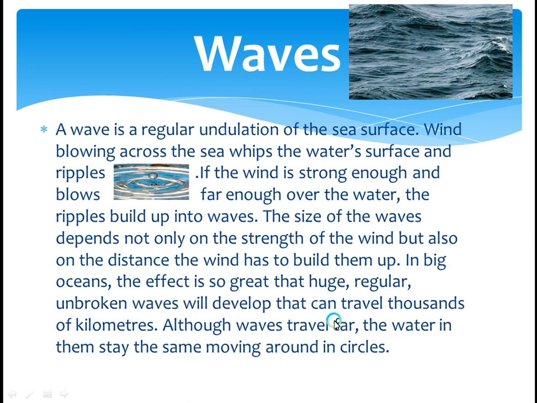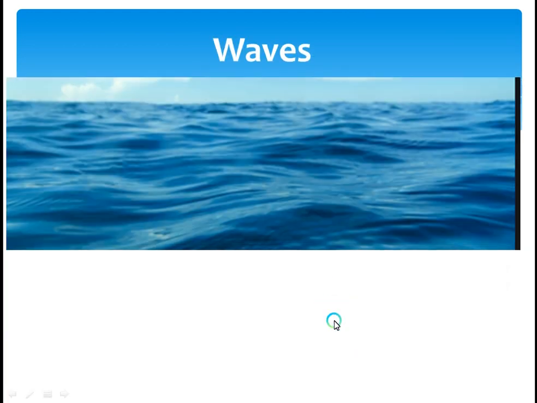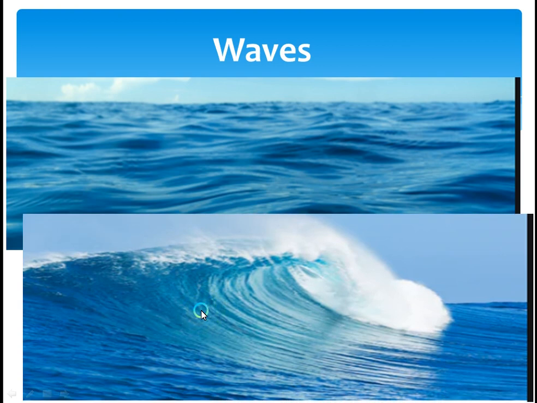If you have been to a beach before, you will probably have seen this. If there is a strong wind, you will see a heap of water coming from afar and running towards the shore.